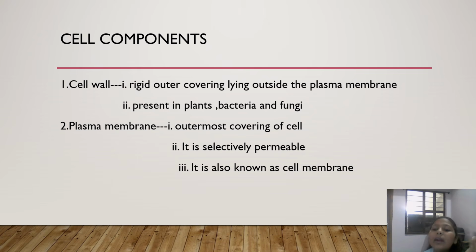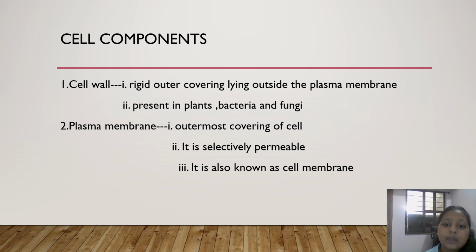Semi-permeable means it allows some substances to get out of the cell and some to get in. When a membrane is selectively permeable, it will allow some substances to go out and come in.